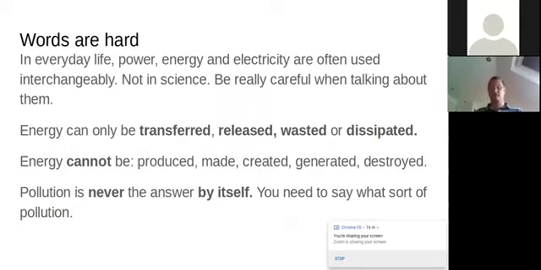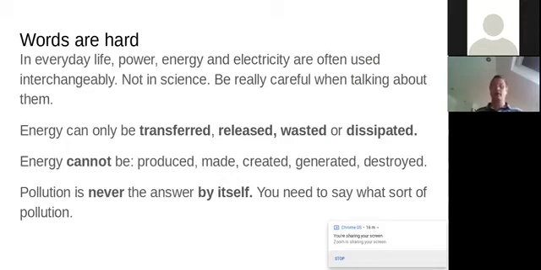So we touched on this already. Energy can only be transferred, released, wasted, or dissipated. It can't be produced, it can't be made, it can't be created, it can't be generated, and it can't be destroyed. The most important one there for today is generated, because electricity can be generated, and we're going to look at that in a minute, but energy can't be generated.